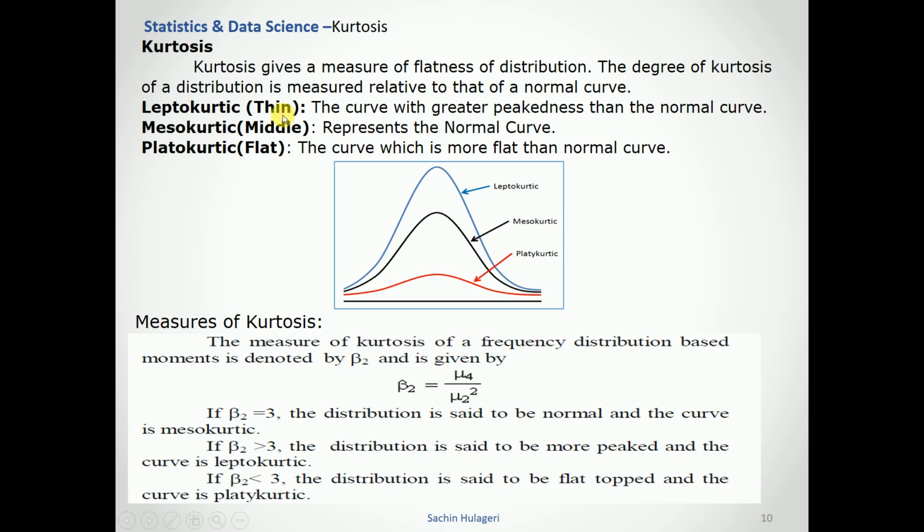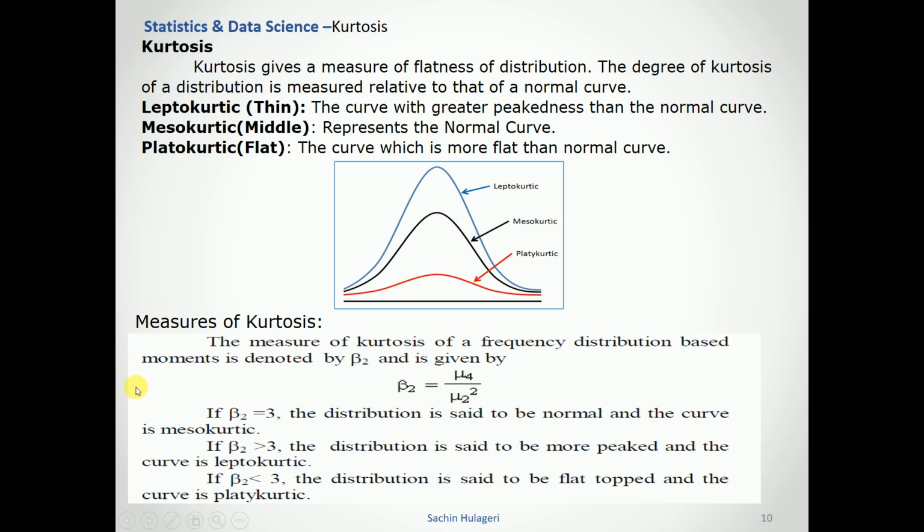A leptokurtic curve is thin; the curve with a greater peakedness than the normal curve is called leptokurtic. Lepto means lengthy, L-shaped, meaning it has more height than the normal curve. A mesokurtic curve is the middlemost value and represents the normal curve. This black curve is mesokurtic, the most appropriate normally distributed curve. And platykurtic, as the name suggests, looks like a plateau. The curve is more flat than the normal curve, meaning the data is more flat than the normal curve.